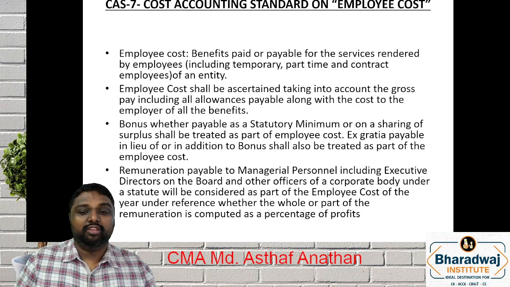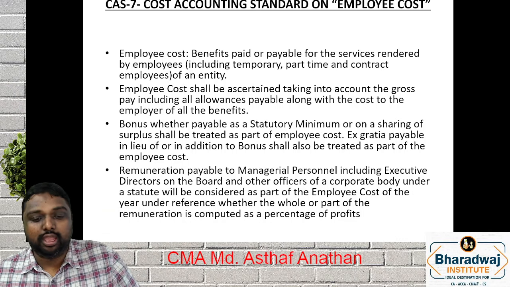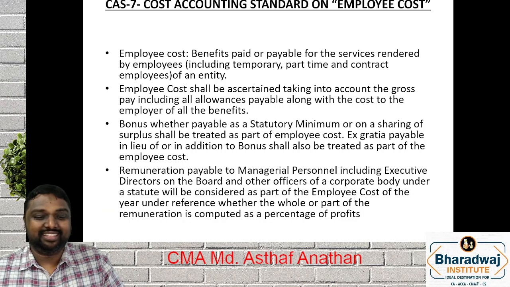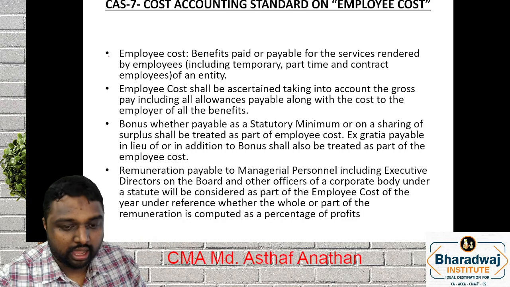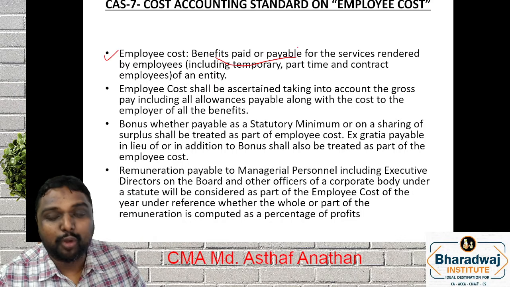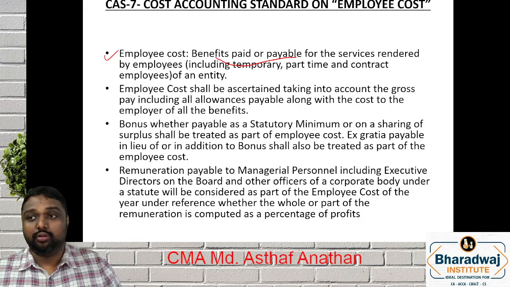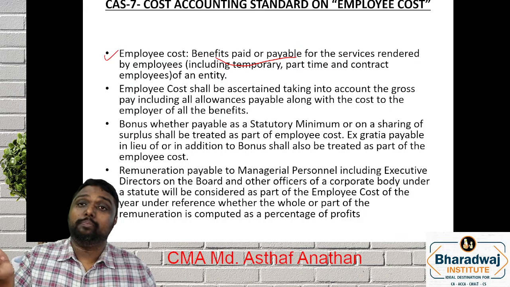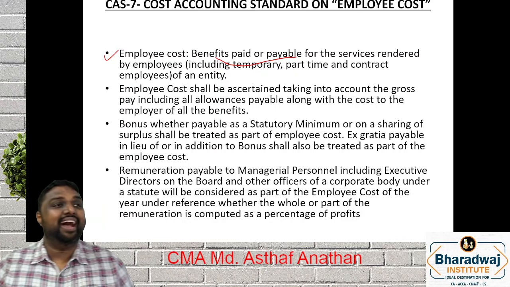So we'll go with CAS 7, the cost accounting standard on employee cost. As we discussed, employee cost is what is paid or payable. It need not be paid; it can also be payable for the service rendered by the employees.